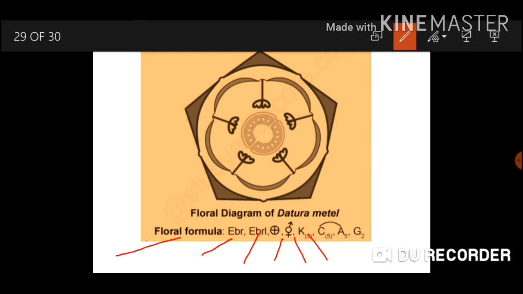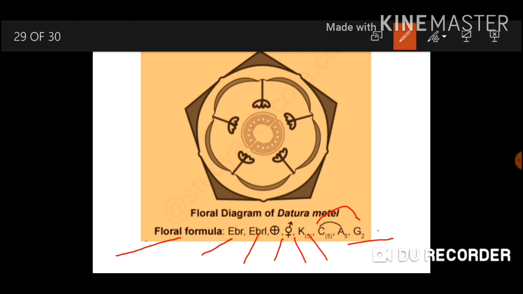Then C in bracket 5 means petals are 5 and they are also fused, that means gamopetalous condition. A5 and C, they are shown joined by an attachment line, that is called epipetalous stamens. G2, that means carpels 2 and ovary superior. So here G should be underlined.